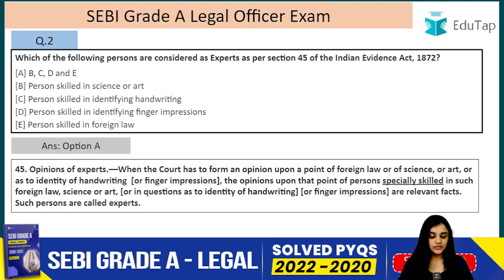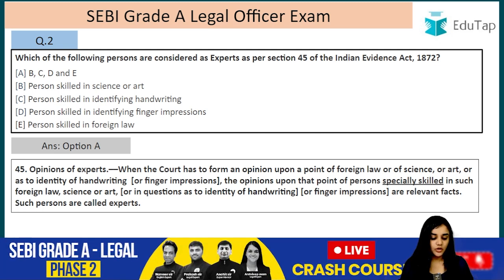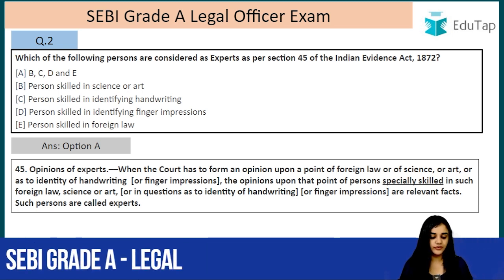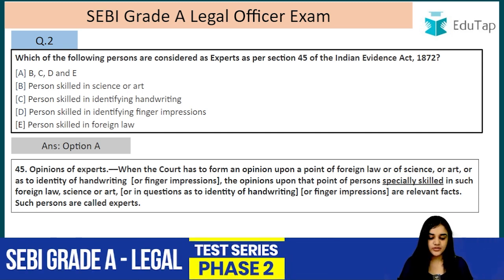So when the court has to form an opinion upon a point of foreign law, or science or art, or as to identify handwriting or finger impressions, the opinions upon that point of persons specially skilled in such foreign law, science or art, or in questions as to identity of handwriting or finger impressions are relevant facts. And such persons, they are termed as what? They are called the experts, right?